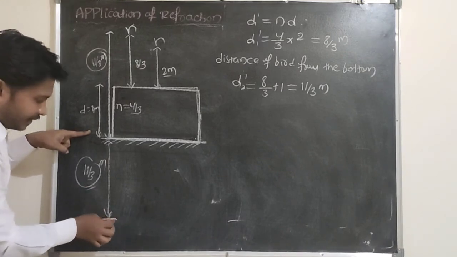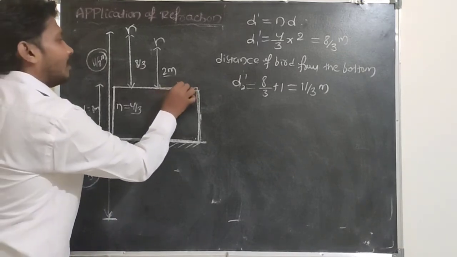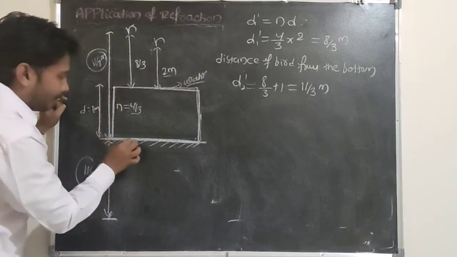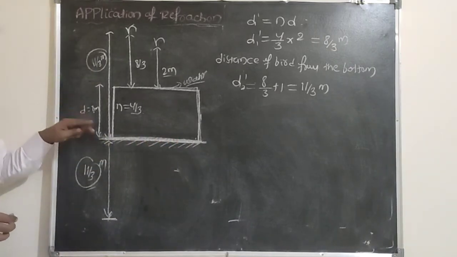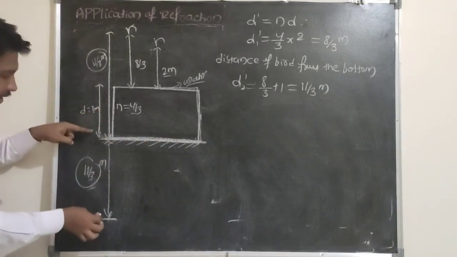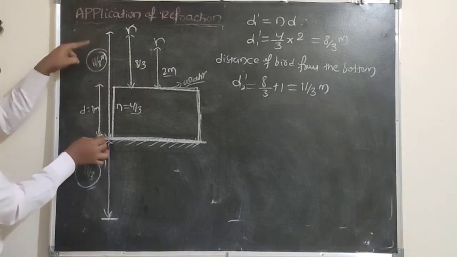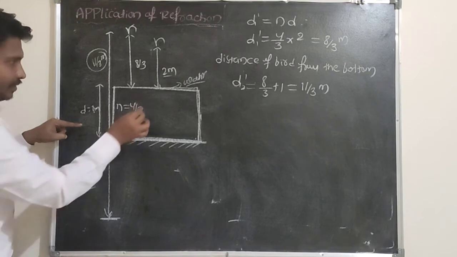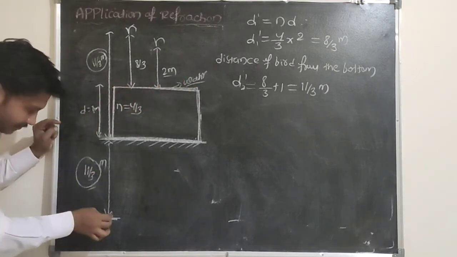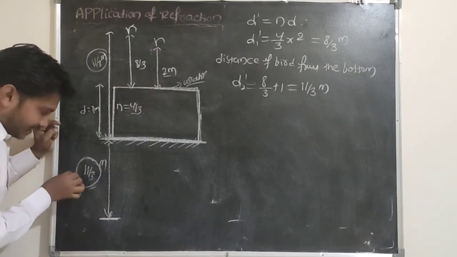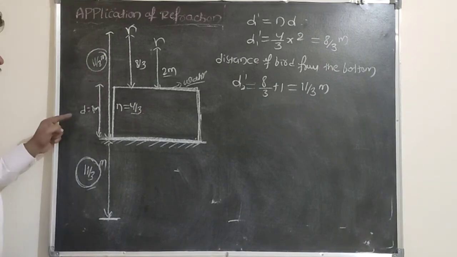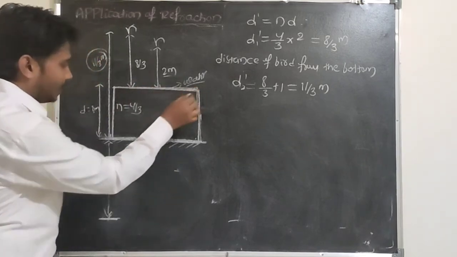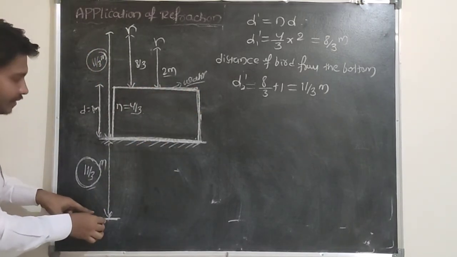Now this image acts as a virtual object for the water surface. From the plane mirror, or from the bottom of the container, the image will be formed, and this image acts as a virtual object for the water surface. Now this virtual object is in a denser medium here. From the surface of the water to this virtual object, what's the distance here?